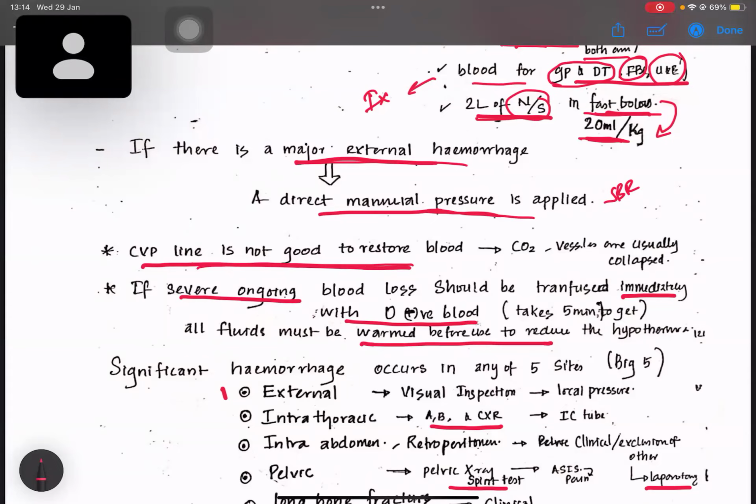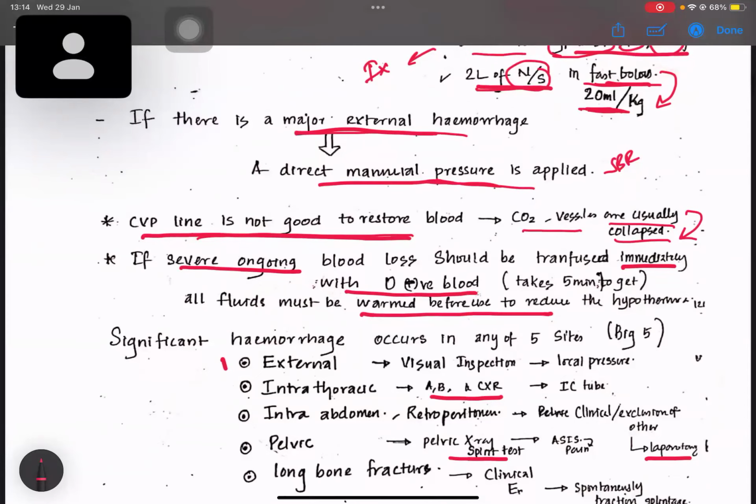Don't mark CVP line as your answer at any cost, because the central venous line is a small line and the veins are usually collapsed, so we don't prefer CVP lines to restore fluids in a trauma patient.